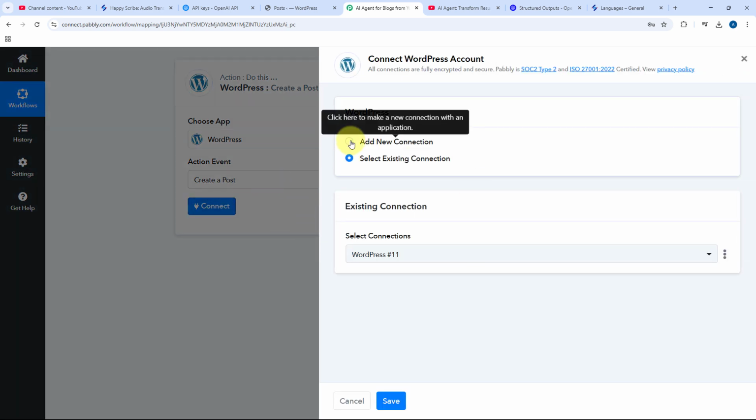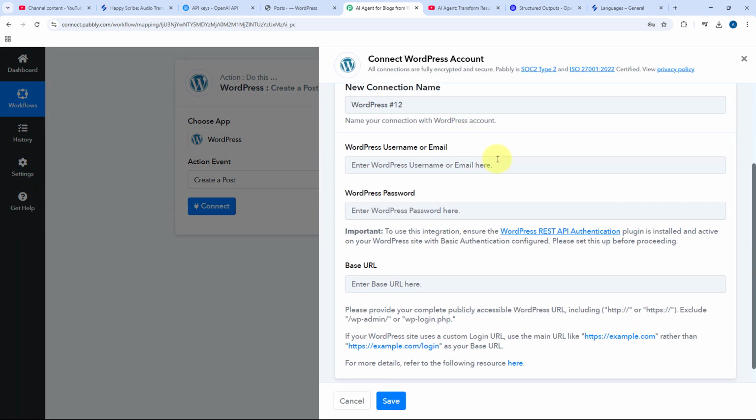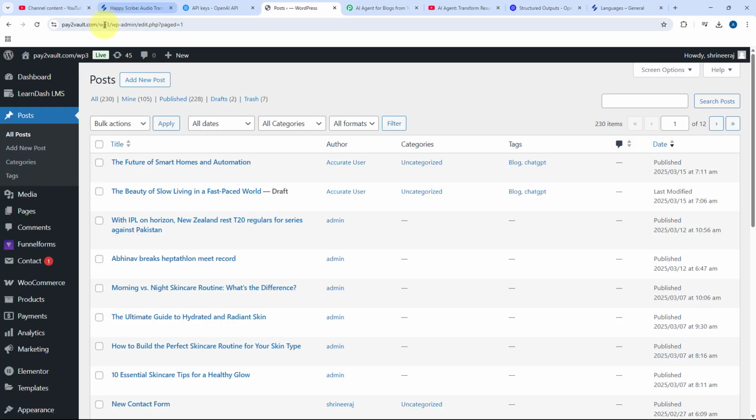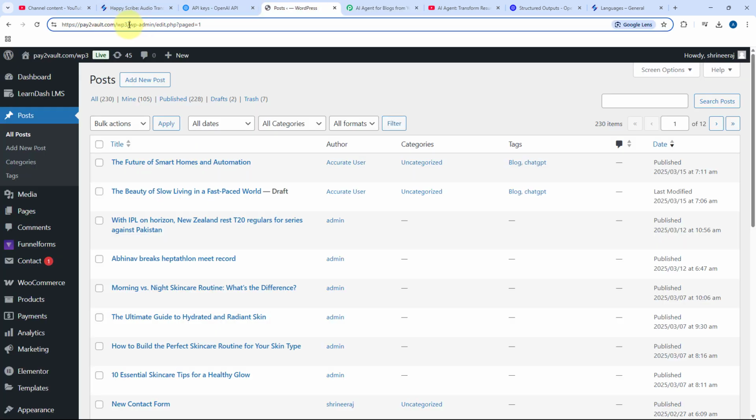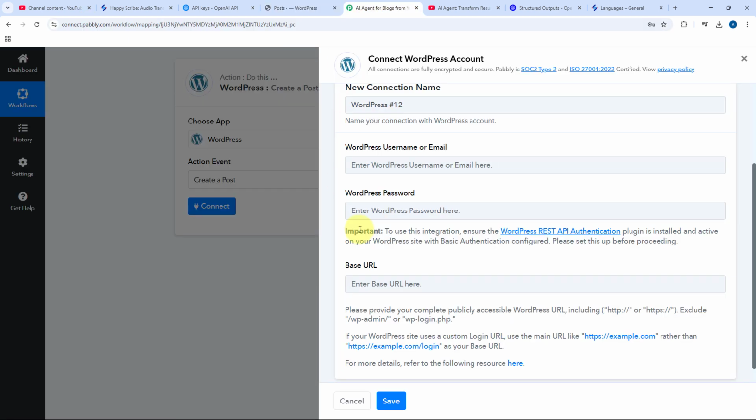As you click on connect, just select add new connection and here we have to connect our WordPress account with Pabbly Connect. And to make this connection, we have to enter the username, password and base URL of our WordPress account. So you must be having the username and password of your WordPress site, and to get the base URL, just log into WordPress and here before WP admin, whatever URL you have before WP admin, just copy the exact same URL from here and paste it over here.